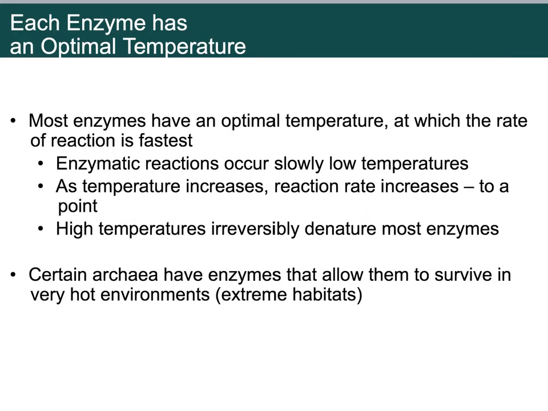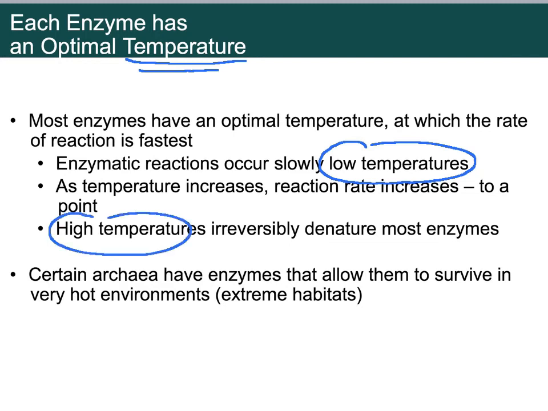Bind first to help the enzyme get to work. Now, there's different things that affect how well an enzyme works, and one of the biggest ones is temperature. There's an optimal temperature that they work at. There's a perfect temperature or a perfect temperature range for them. If the temperature is too low, they don't work. If the temperature is too high, that's really bad, because enzymes are proteins and they can unfold. That's what denature means, unfold. If they get too hot, they unfold and then they don't work at all. Because remember, the shape is very, very important.